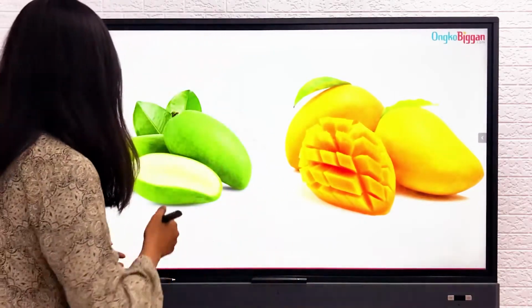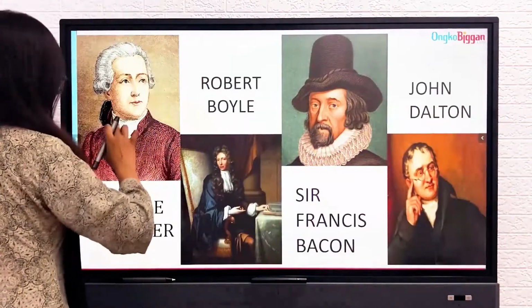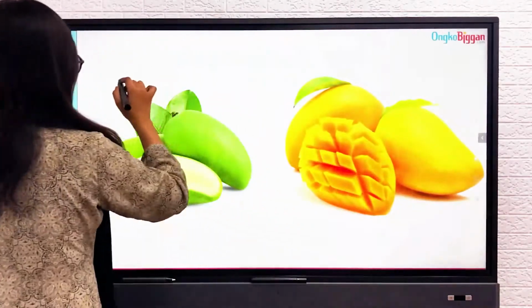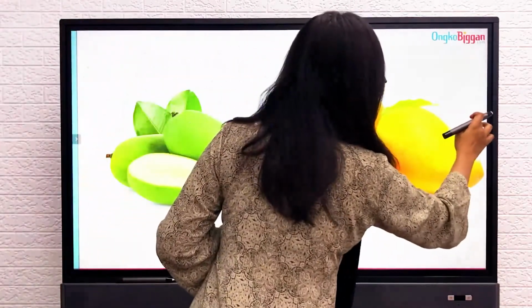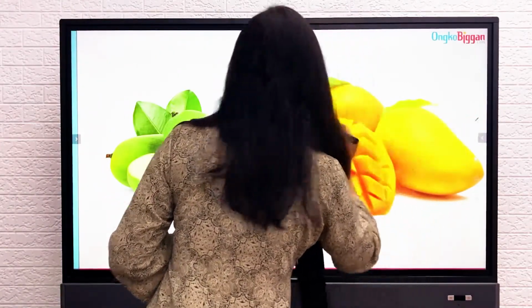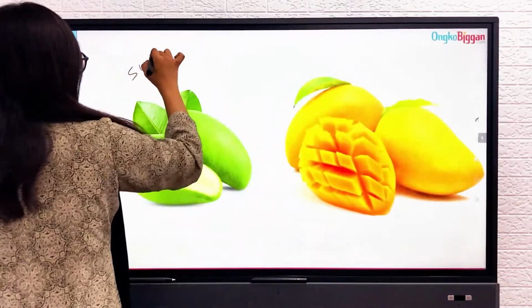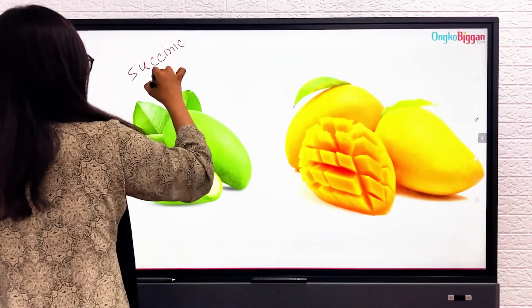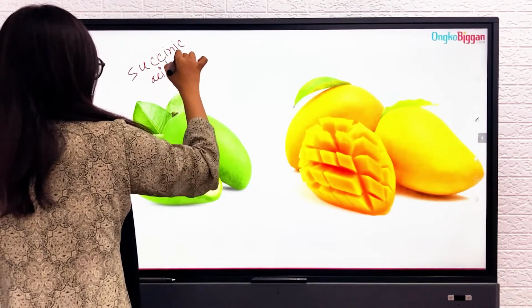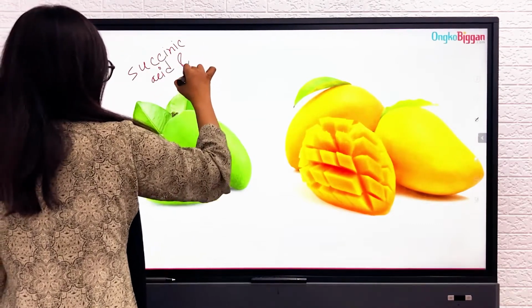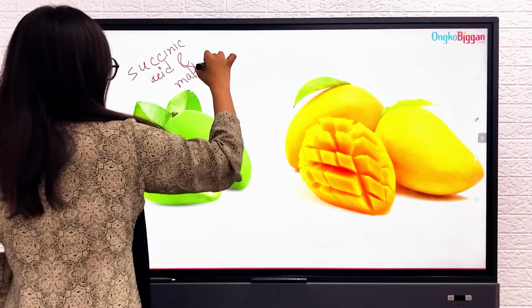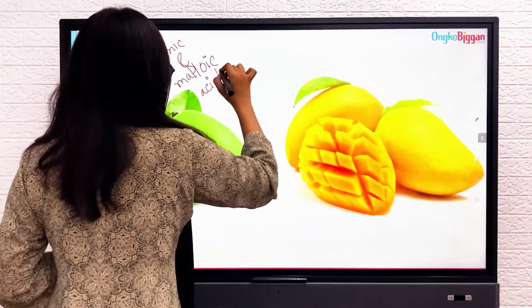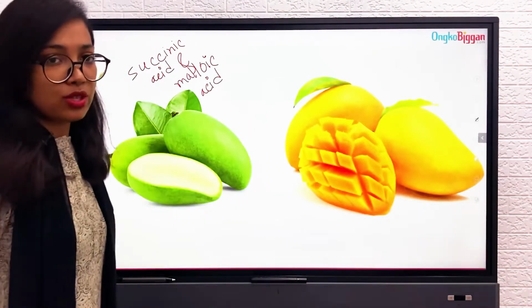There is succinic acid and malic acid, which are actually responsible for making the mango sour.